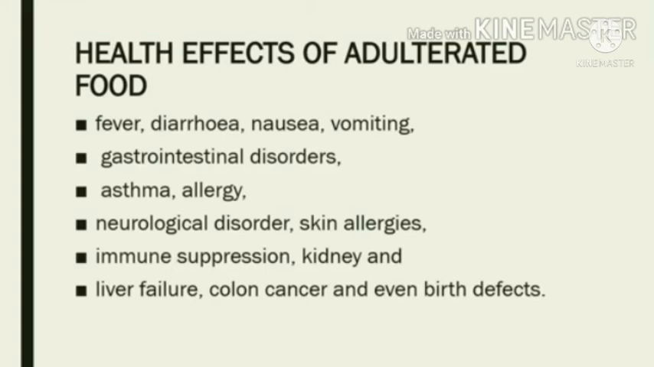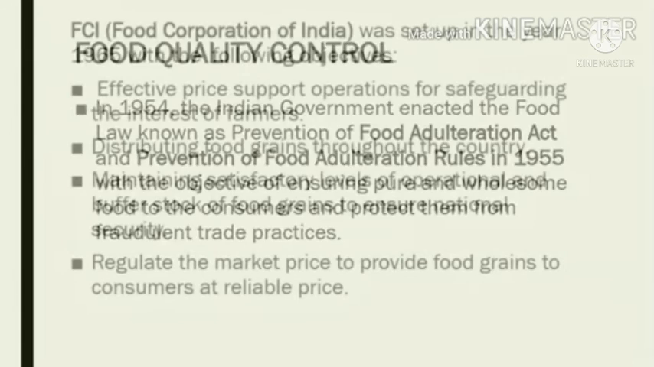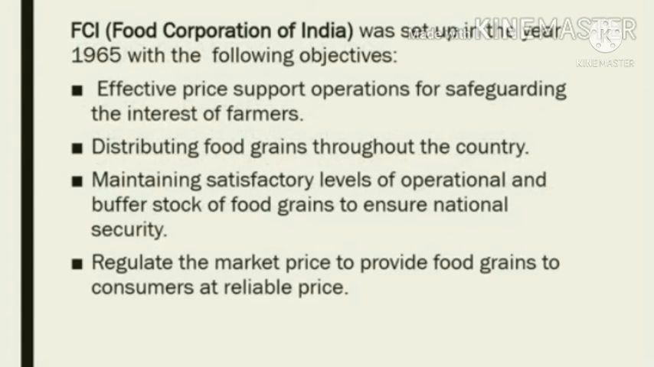Now let's talk about what measures can be taken by the government to reduce adulterated food. In 1954, the Indian government enacted the food law known as the Prevention of Food Adulteration Act, and the Prevention of Food Adulteration Rules in 1955, with the objective of ensuring pure and wholesome food to the consumers and protecting them from fraudulent trade practices. FCI, Food Corporation of India, was set up in the year 1965 with the following objectives: